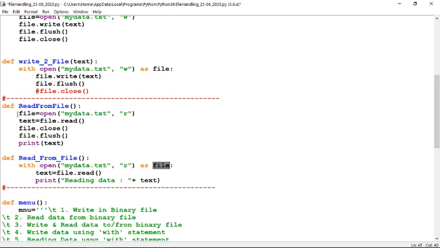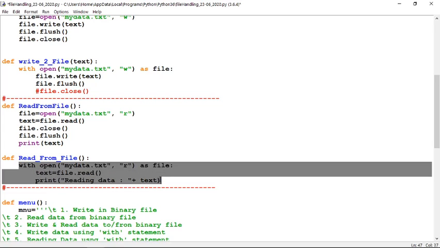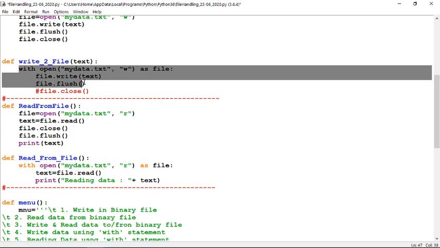Instead of writing file equal to open, we are writing here with open function as file. So now the file is a file stream. Thus read the data from the file, store into text and print on the screen. This is the simple way of using the with statement. With for reading and this is with for writing.